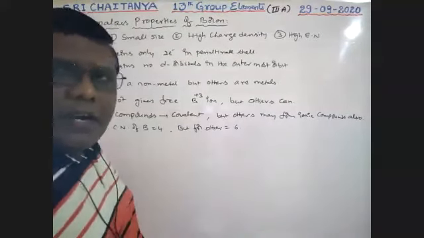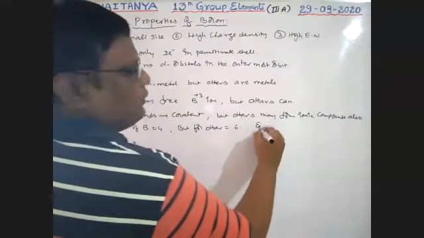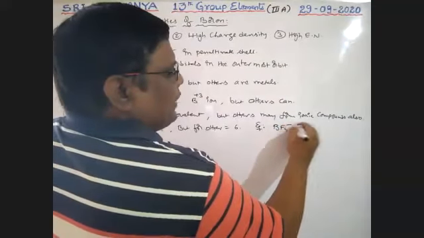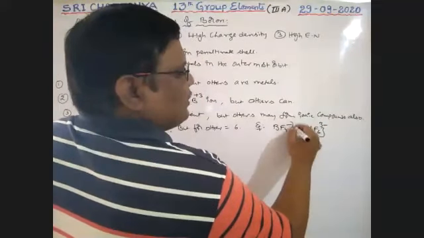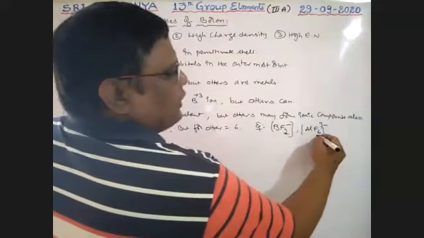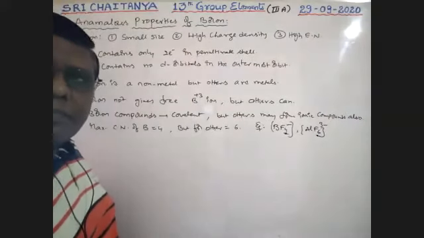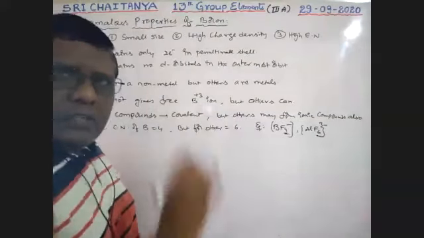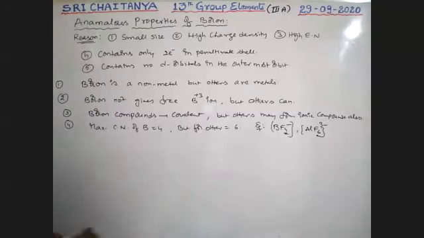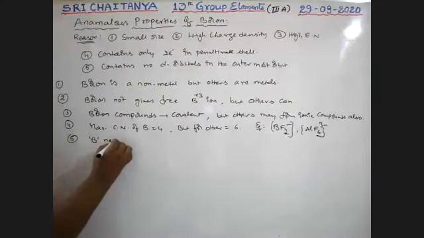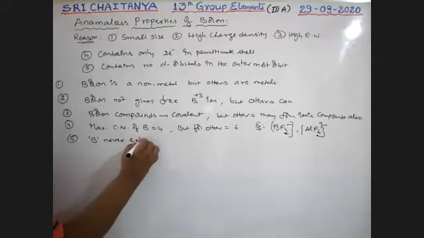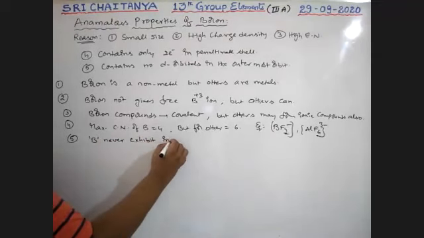For example, the BF4- ion exists, and AlF6 3- ions exist. So here boron has coordination number 4, and here aluminum has coordination number 6. So it is also another deviation point. Next, boron never exhibits the inert pair effect.